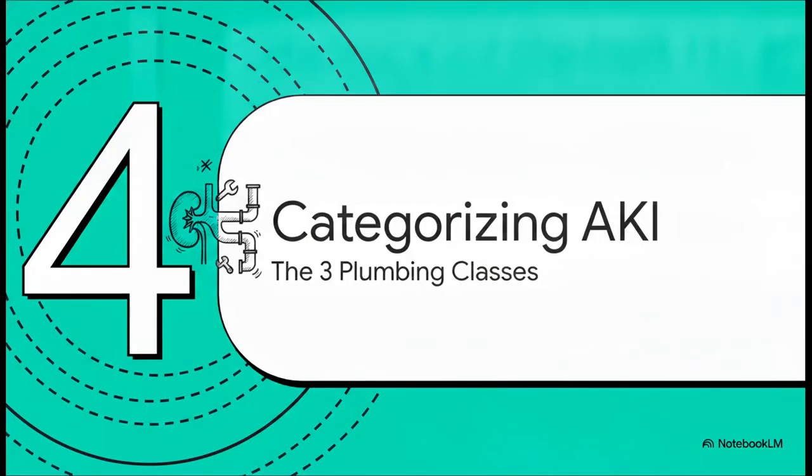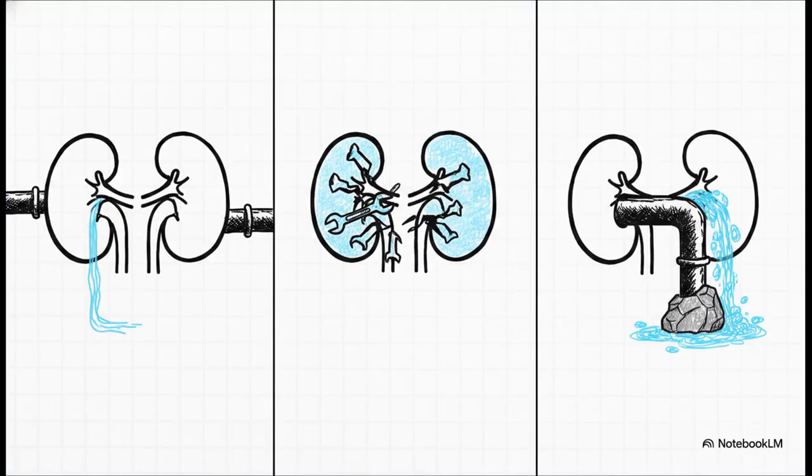Okay, Section 4, categorizing AKI, the 3 plumbing classes. Now, let's zoom out just a bit.